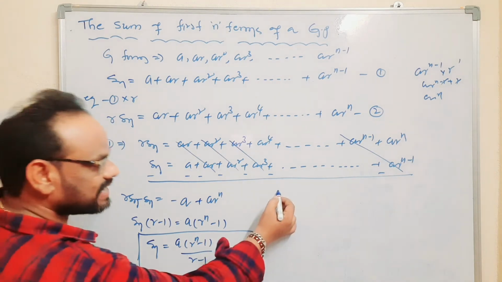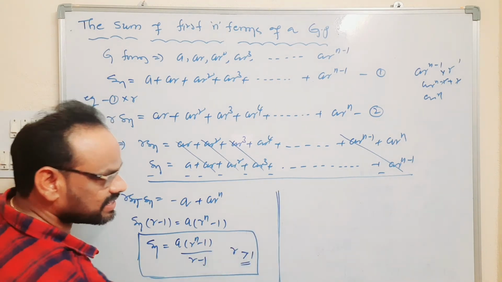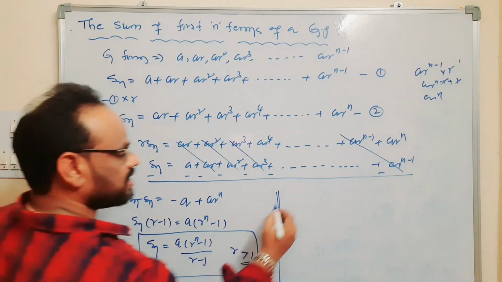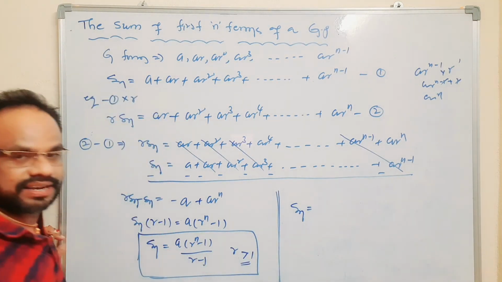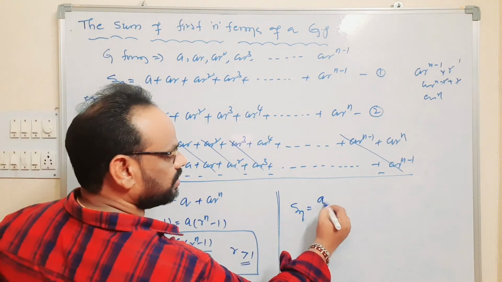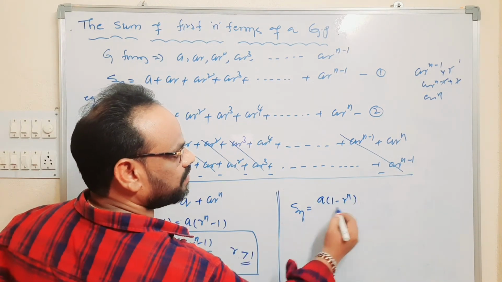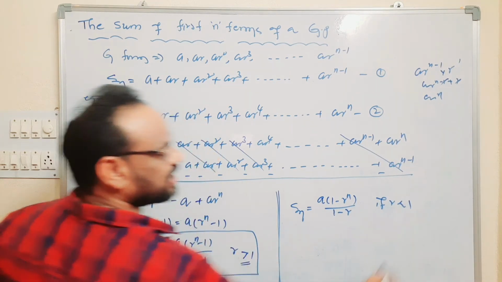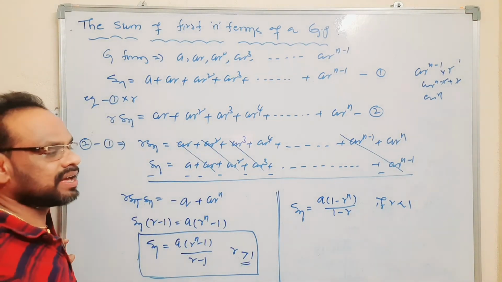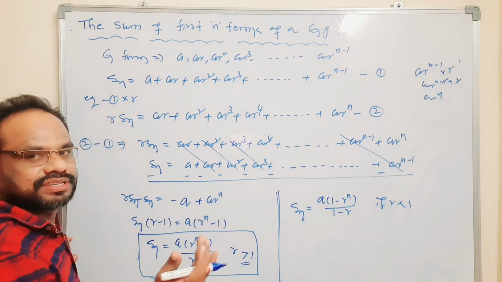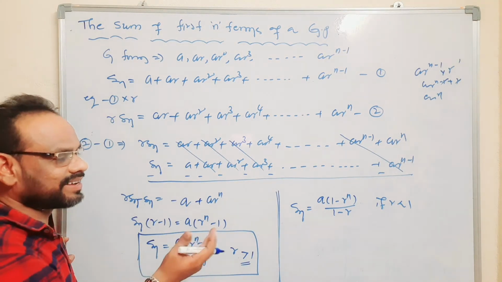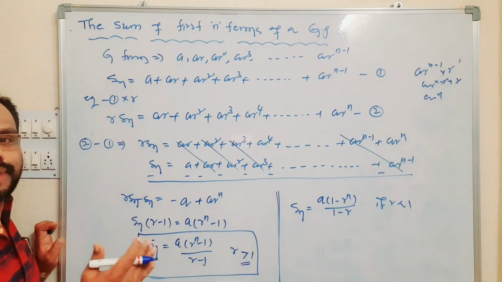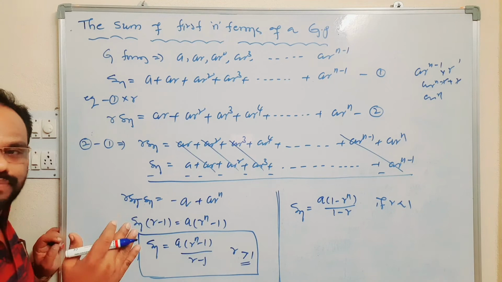If r is less than 1, that is, if it is decreasing GP, then Sn is equal to a into 1 minus r power n by 1 minus r. If r lies between 0 and 1, that is decreasing GP, then Sn is equal to a into 1 minus r power n by 1 minus r.